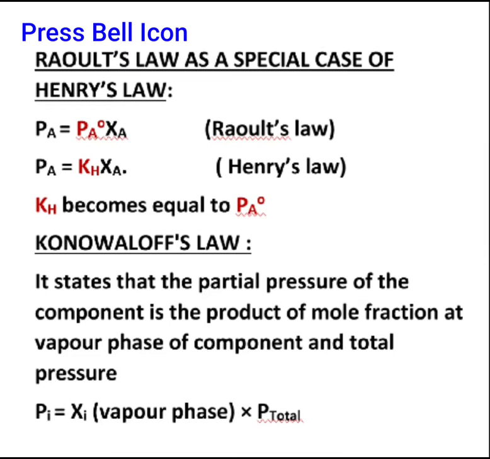Now in this particular section, we'll see Raoult's law as a special case, first of all in terms of Henry's law. See, Henry's law we have done in complete detail in the original portion, right? So you can check the initial videos where we have completely understood what Henry's law is and how to deal with such concepts. So let us try to relate it with Raoult's law in this case.